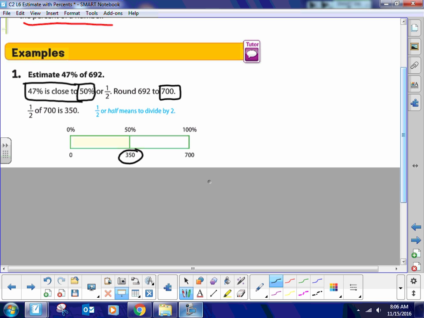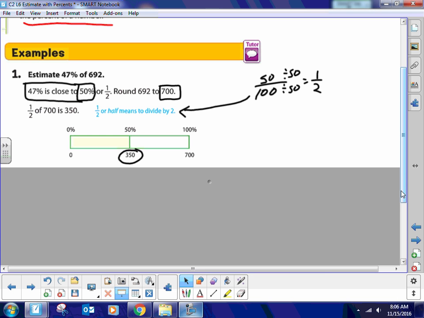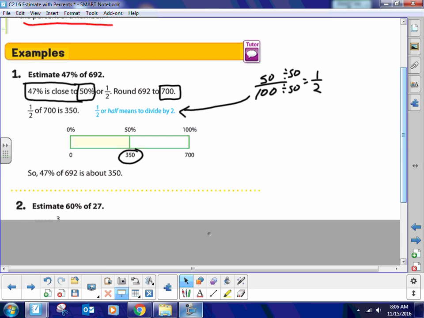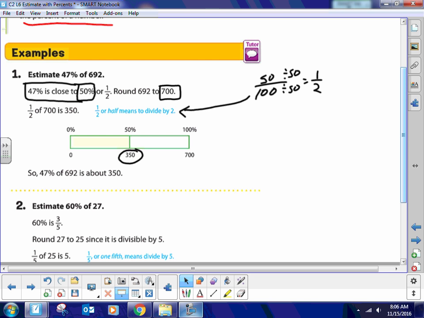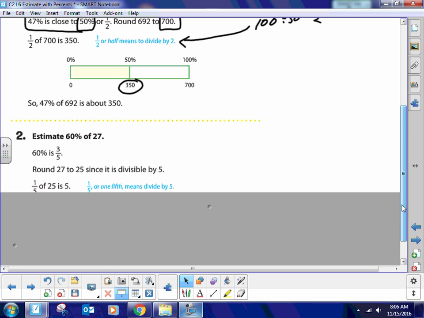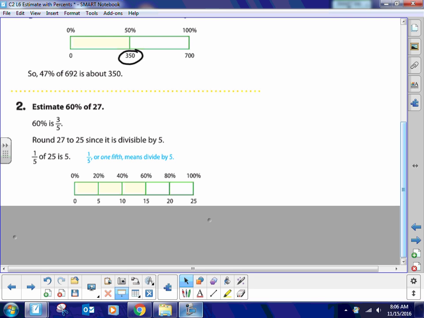Now they turned it into a fraction. I'm okay with that, because you should know that 50% is half of something. And if you do it out, you should recognize that when you take a percent, you just take that number and put it over 100, and then this shrinks down when you divide out 50 from it, because they both are divisible by 50, so it goes down to 1/2. That's what they're talking about here. You don't have to copy everything that I write. The main thing that I want filled out are the blanks in the book. You don't have to write all that if you don't want to, but I would, because then that's notes for you.